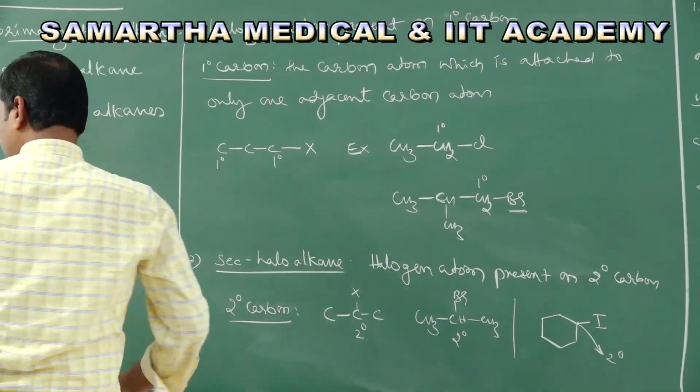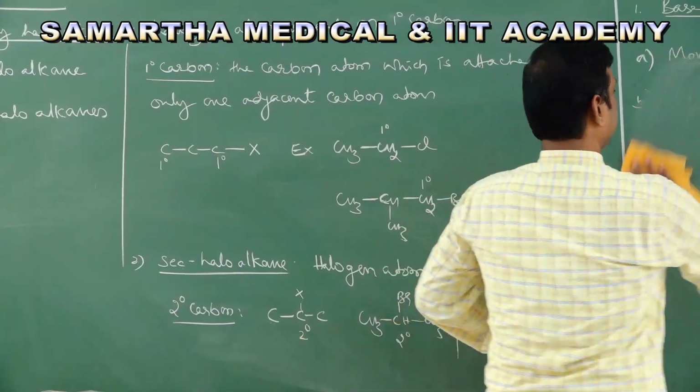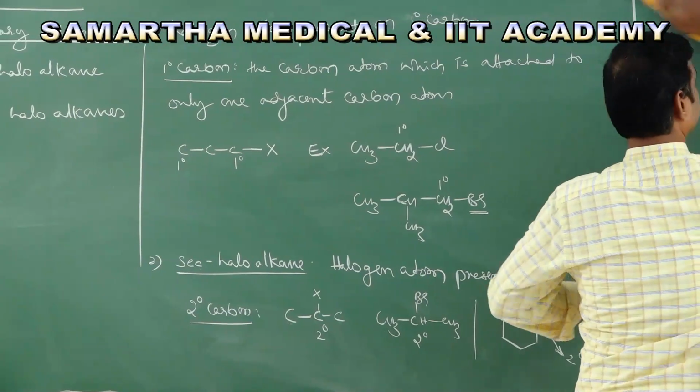Similarly, tertiary haloalkanes. What are tertiary haloalkanes? And we have examples.